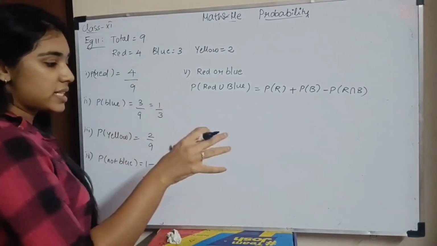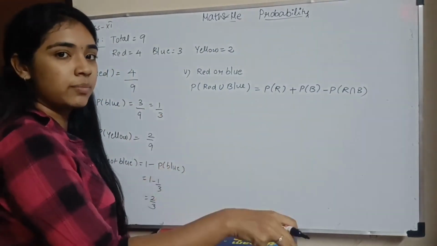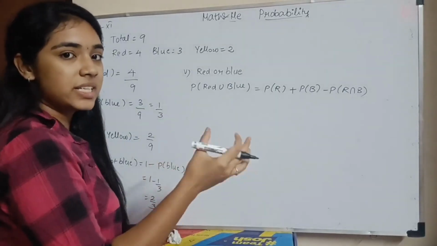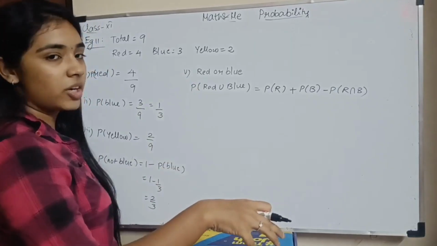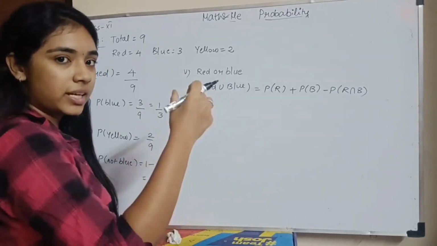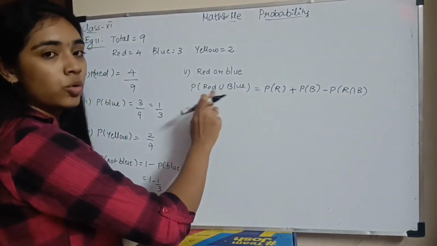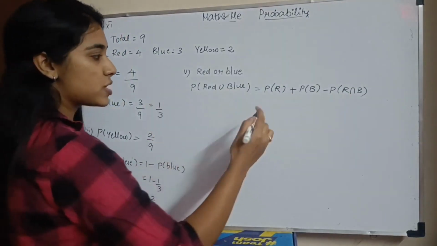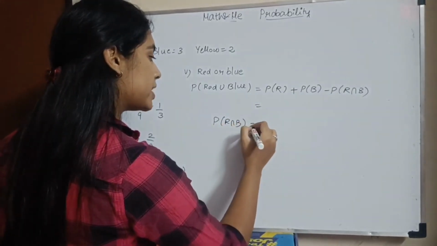But ஒரு disc, when you are picking up a disc from a bag, when you pick up a red, you cannot take a blue simultaneously. So there is no intersection basically. Correct? You only pick up one disc at a time. So red எடுக்கும்போது you cannot take a blue. Blue எடுக்கும்போது you cannot take a red. So basically there is no intersection, which means the red and the blue discs are mutually exclusive. அப்படின்னா என்ன அர்த்தம்? P of R intersection B is 0.